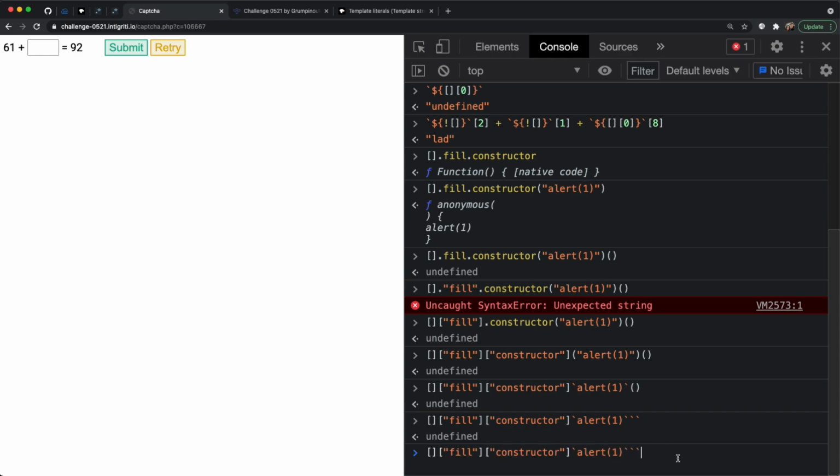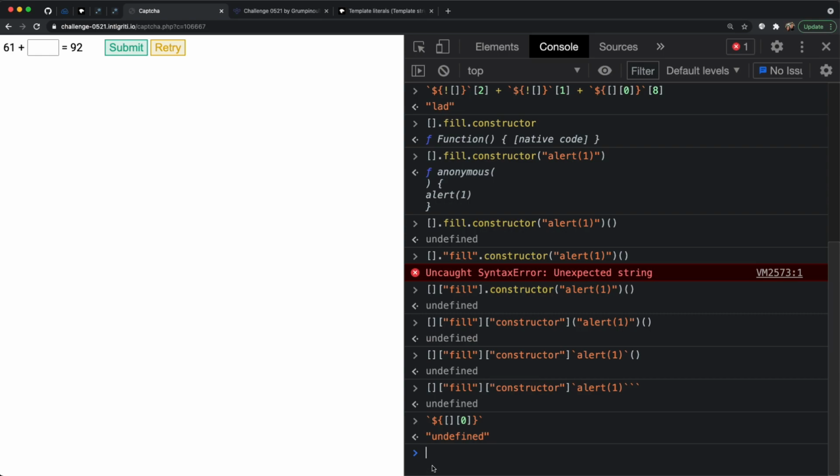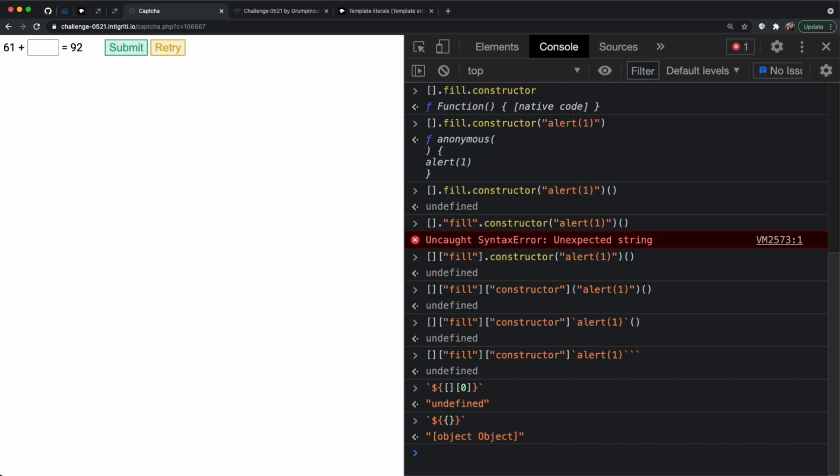We already know that basically all of the boilerplate of this, these square brackets, we have access to, right? And in terms of these strings, we know we can generate strings using our concatenation stuff over here that all uses characters that will get through that regex check. So now basically our goal is to try and get as many characters as possible to see if we can create all of the strings we see here. We need access to all the characters in fill, constructor, and alert1. So we already know that we can create undefined by calling an empty array and trying to get the first element. Well, another thing we could do is just literally stringify this empty object, right? Again, they're valid characters, and so now we've got access to all of these characters as well.